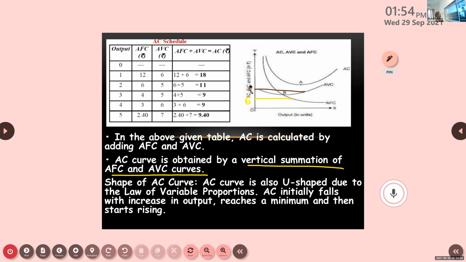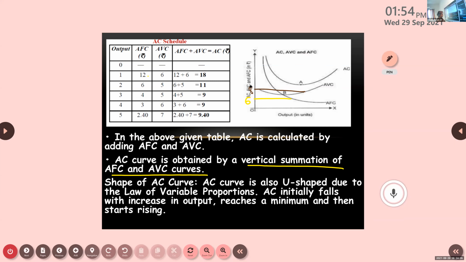How do you get AC? Two numbers are given, AVC and AFC.